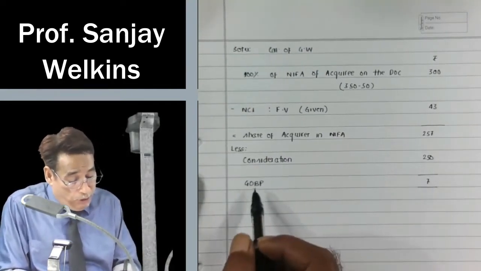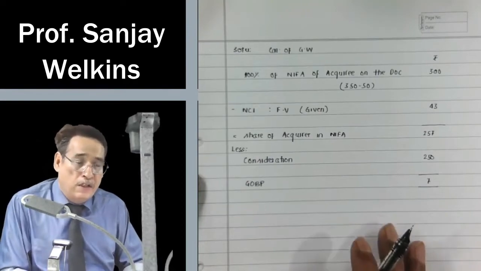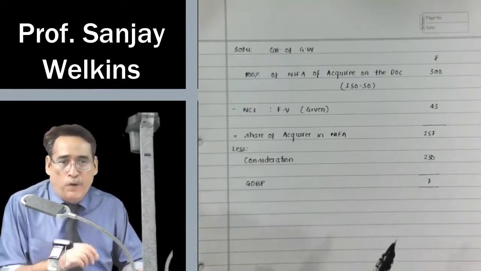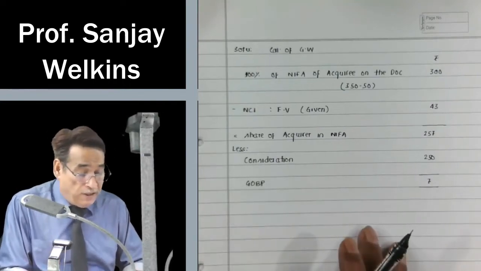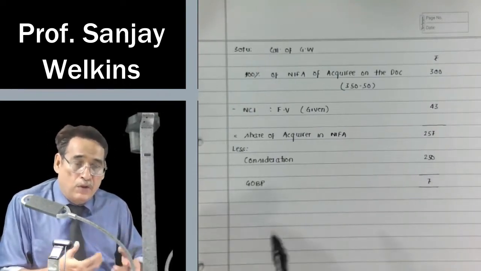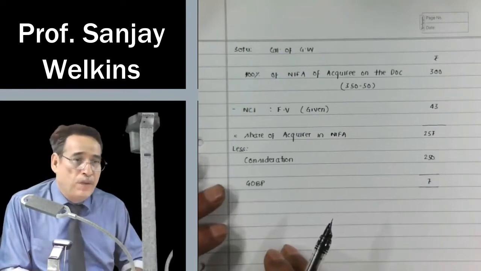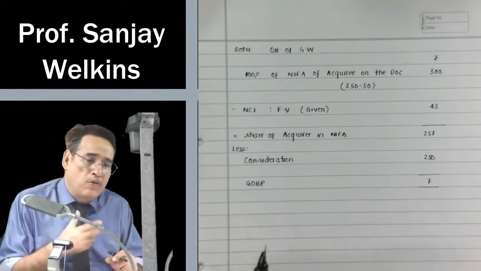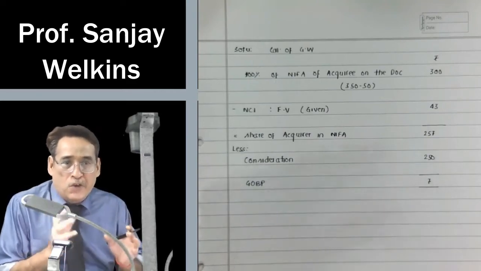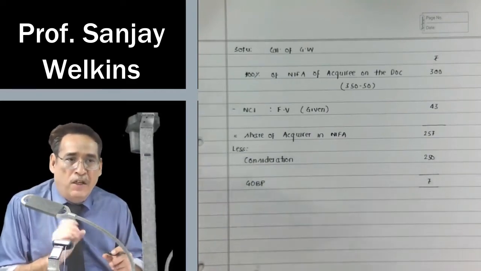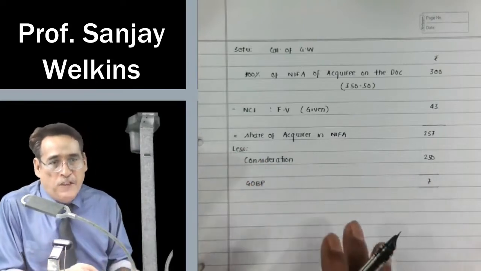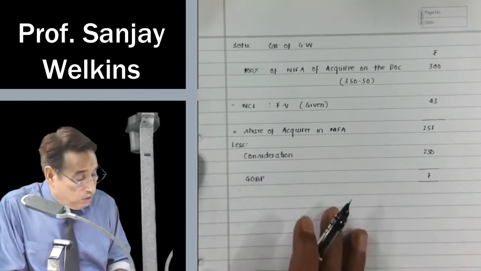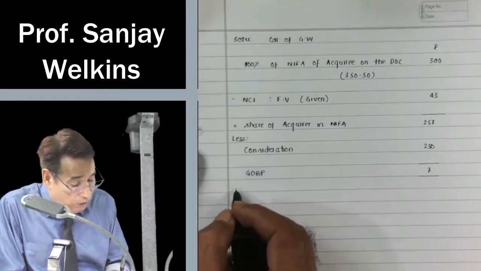However, now we are going to use the term gain on bargain purchase under Ind AS number 1. I talked about the fact that generally it is not possible for the acquirer to have such a situation. Gain on bargain purchase becomes possible only when the acquiree company is functioning under very restrictive, very constraining conditions, and out of compulsion they are selling out their business. So in that case, the acquirer may have a gain. So this time acquirer gain, no doubt about it. What will be my entry?